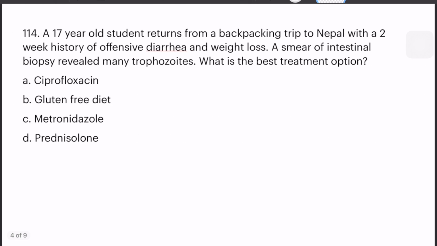Coming to the next question. A 17-year-old student returns from a backpacking trip to Nepal with a 2-week history of offensive diarrhea and weight loss. A smear of intestinal biopsy revealed many trophozoites. What is the best treatment option? Coming to the diagnosis, a 2-week history of offensive diarrhea and weight loss, and intestinal biopsy revealing many trophozoites, indicates giardiasis.